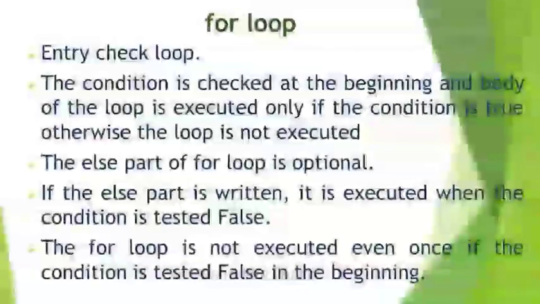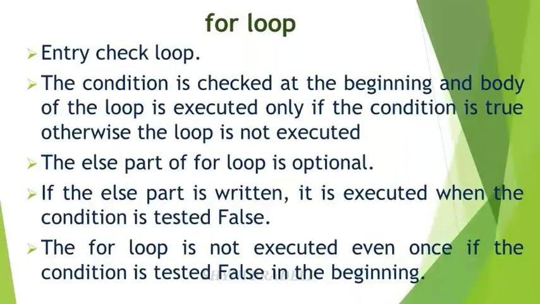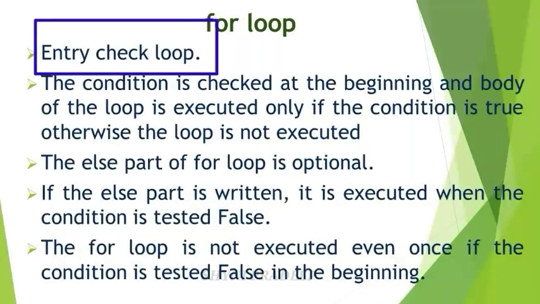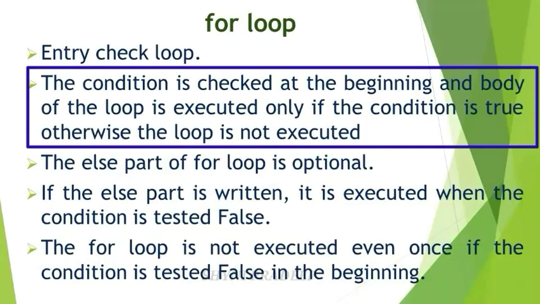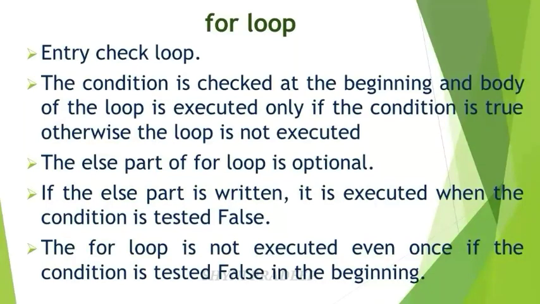Now coming to the next topic, looping statements: for loop. Let us see about for loop. This for loop is also known as entry check loop, which means the condition comes at the beginning of the loop. We check the condition at the entrance of the loop, so it is called an entry check loop. The condition is checked in the beginning, and only if the condition is true, the body of the loop will be executed. Otherwise the loop is not executed.